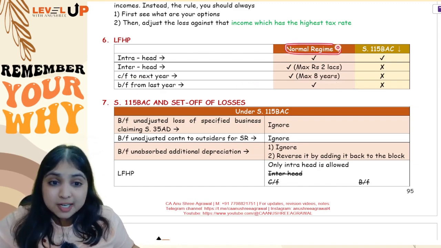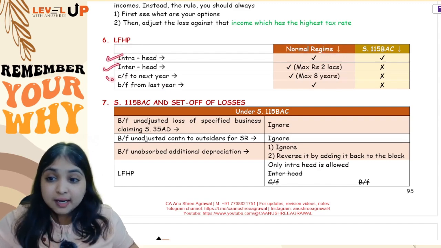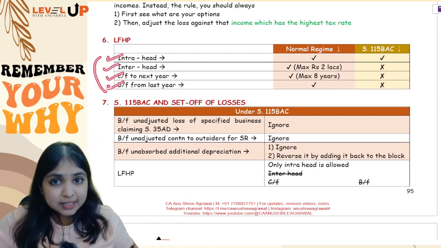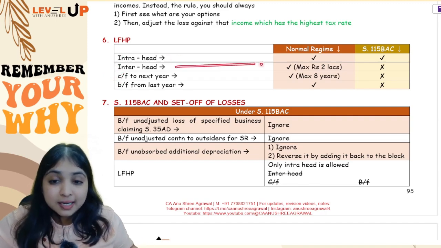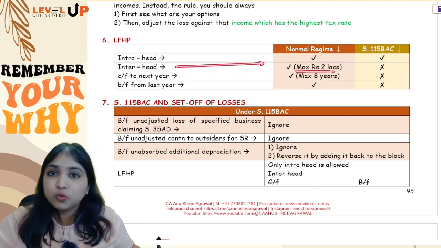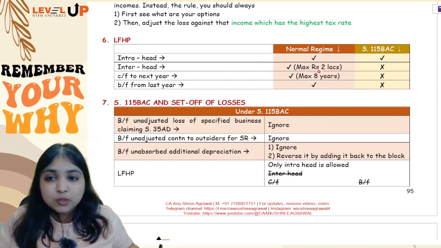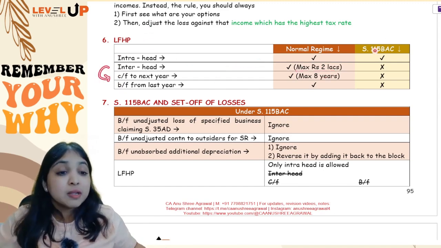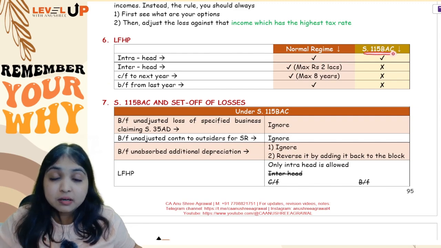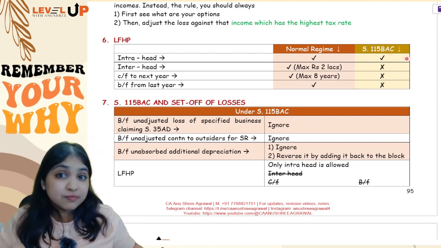So under the normal regime, loss from house property, you can do everything. You can do intra-head, inter-head, carry forward, bring forward. Only catch over here is, in inter-head, maximum you can do up to 2 lakh rupees only. If you have more than 2 lakh rupees loss from house property, you will have to carry forward to the next year, story over.